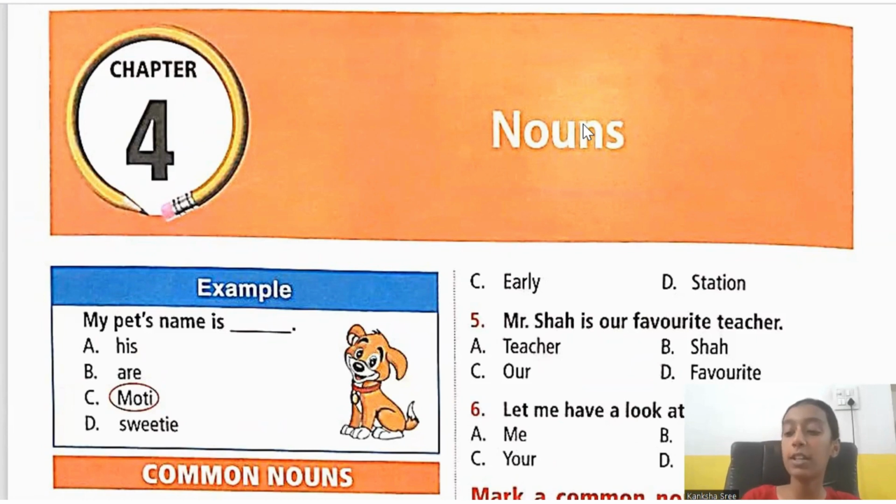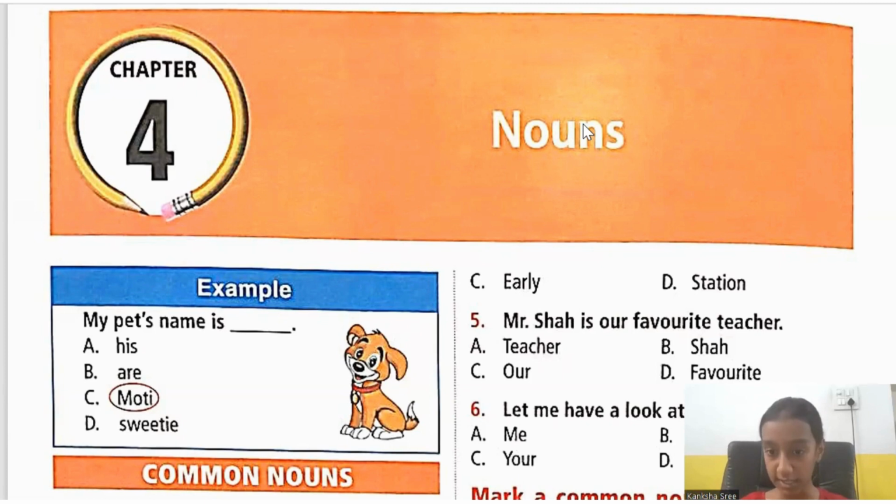The first type of noun is the common noun. As the name itself says, can you guess what a common noun might be? Yes, you're absolutely correct. If not, let me tell you. Common nouns are the nouns which we give in common to any person, animal or thing that is of the same kind or class. The nouns we give in common to people, animals or things that belong to the same kind or class, we call them common nouns.